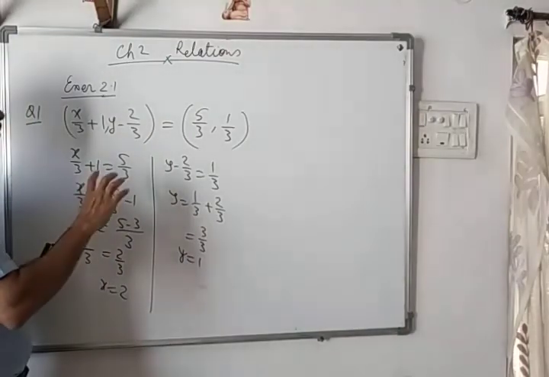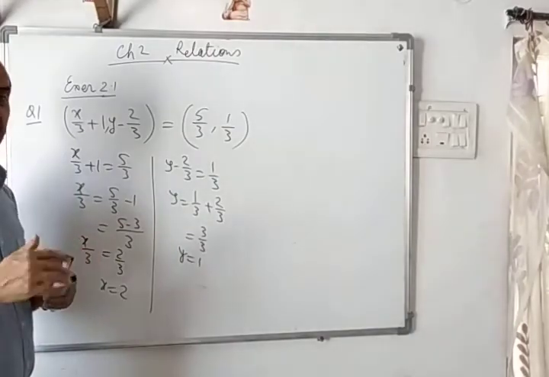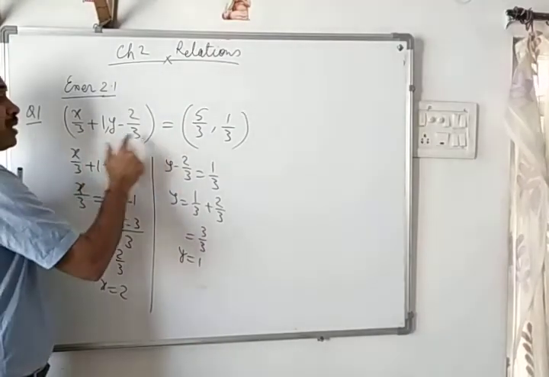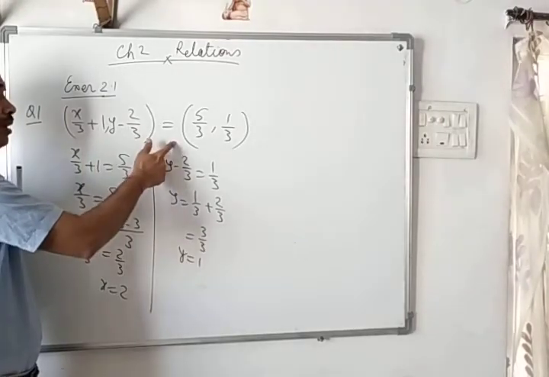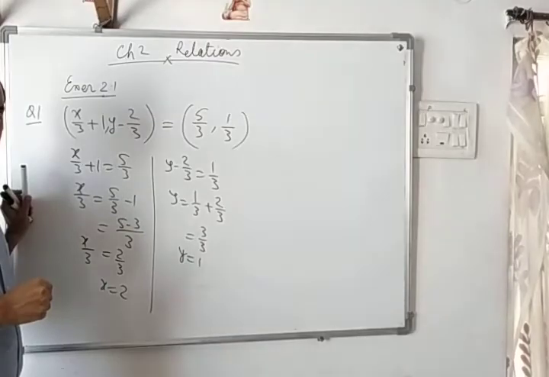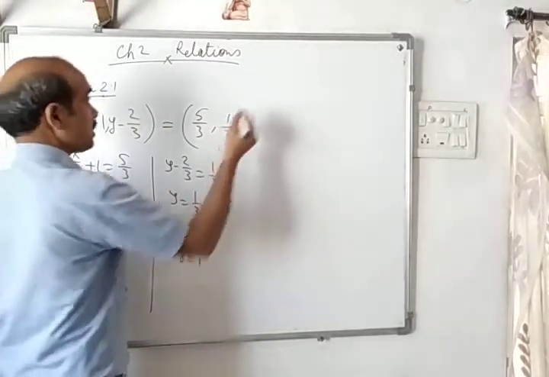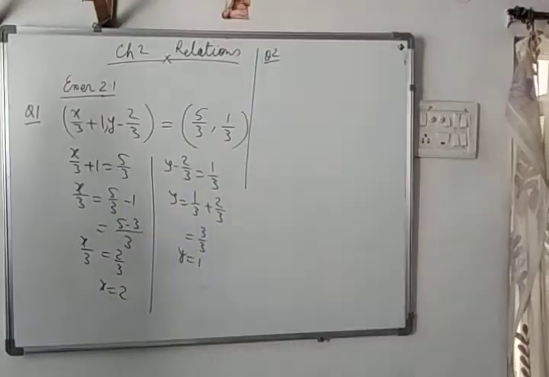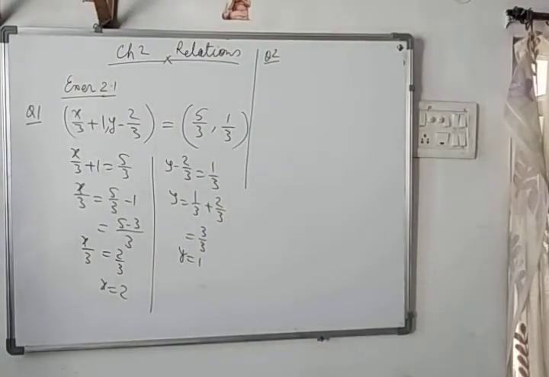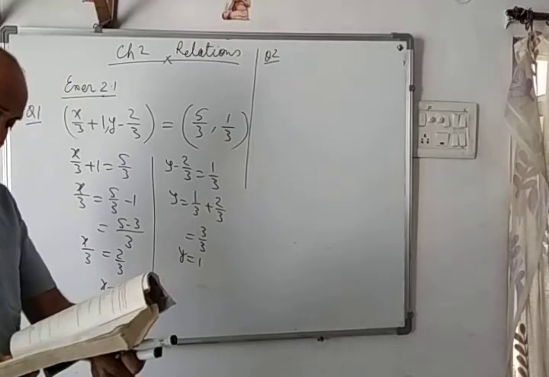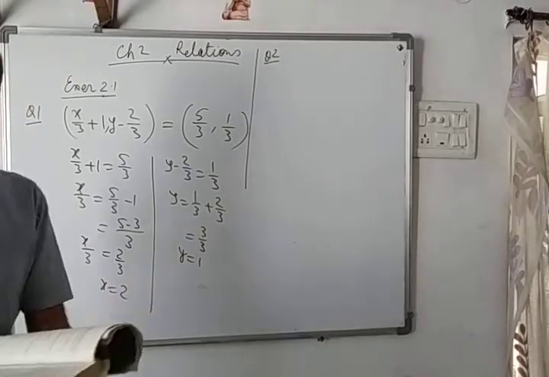There are many different patterns, different questions based on this property that if two ordered pairs are equal, respective elements will be equal. Now we are going to see question number 2. Question 2 is basically quite simple. They are asking about if A has 3 elements and B is having 3, 4, 5.